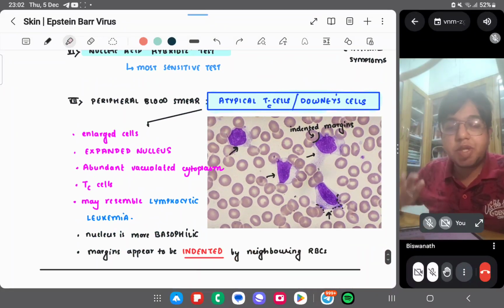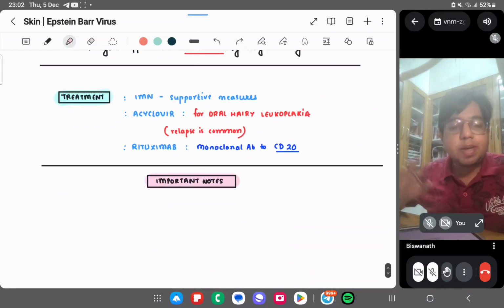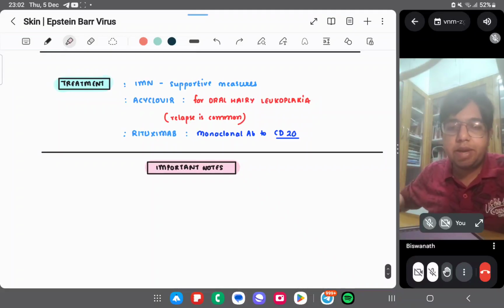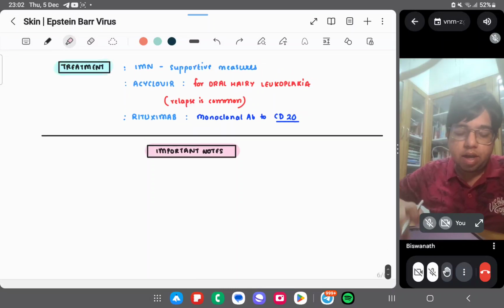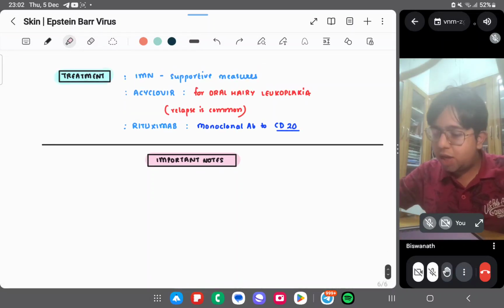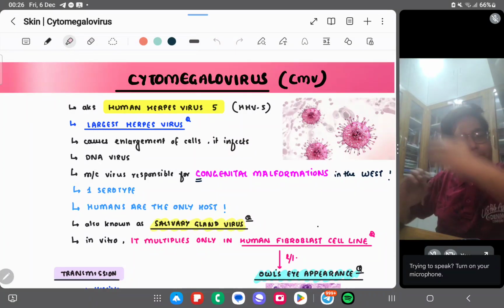Peripheral blood smear examination will show atypical T cells, which are called Downey cells. You have to remember the Downey cell characteristics. Treatment is supportive. Acyclovir may be given for oral hairy leukoplakia, and rituximab, a monoclonal antibody, may be effective. After this, we'll move to the next virus. We are done with HHV4, the Epstein-Barr virus.